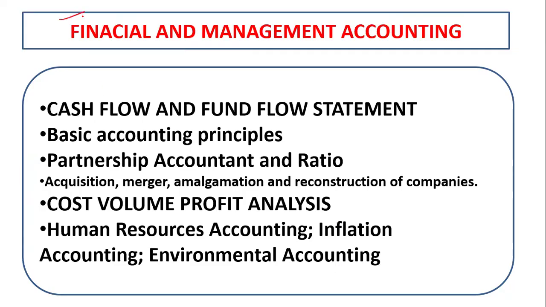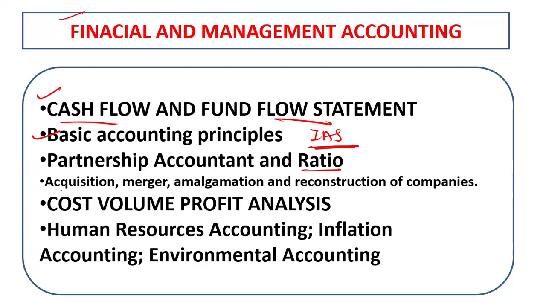After that, the next unit, that is financial and management accounting. In financial and management accounting, you can see cash flow and fund flow statement. This is the most repetitive area. Then the basic accounting principles and Indian accounting standards are important. Then partnership accounts and their ratios, like sacrificing ratio and gaining ratio.